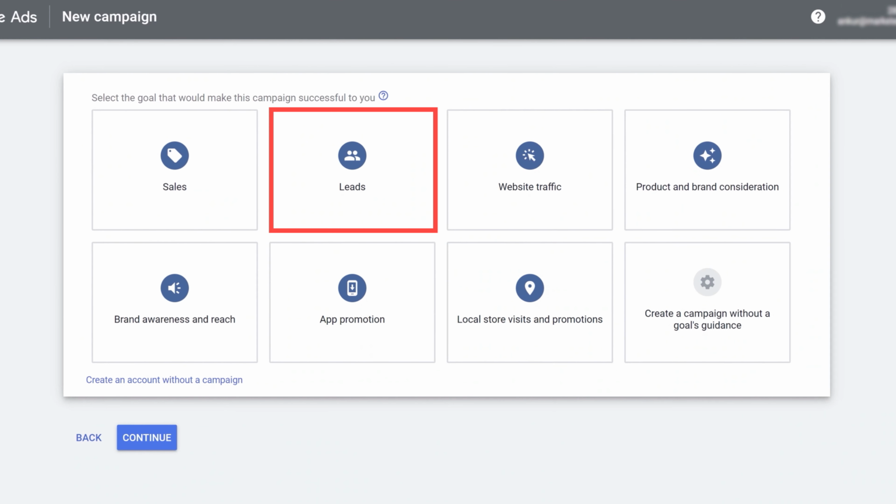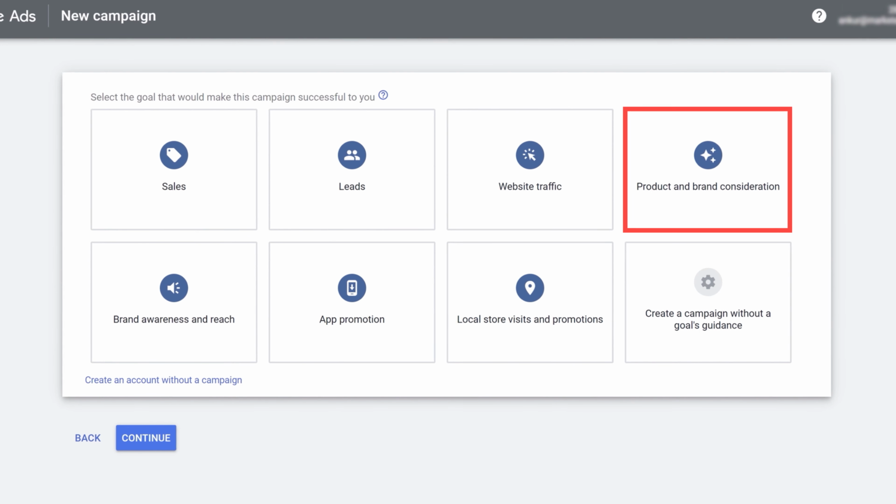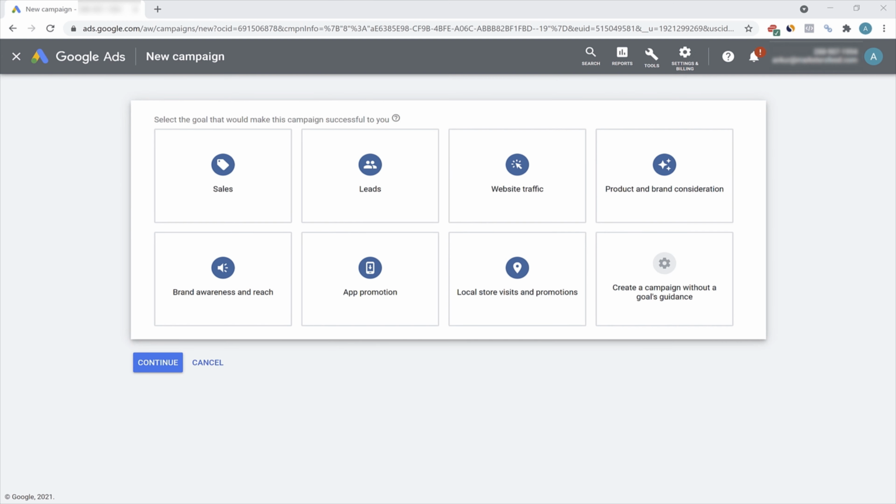It could be generation of leads. It could be driving website traffic. It could be app promotion. It could be brand consideration. It could be brand awareness. The goal is dependent on your marketing funnel and the objective that you want to achieve. And it depends on the type of business you're running.